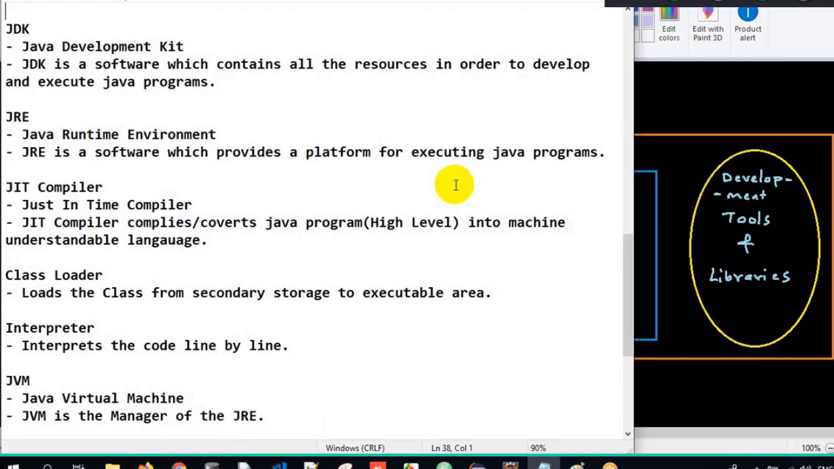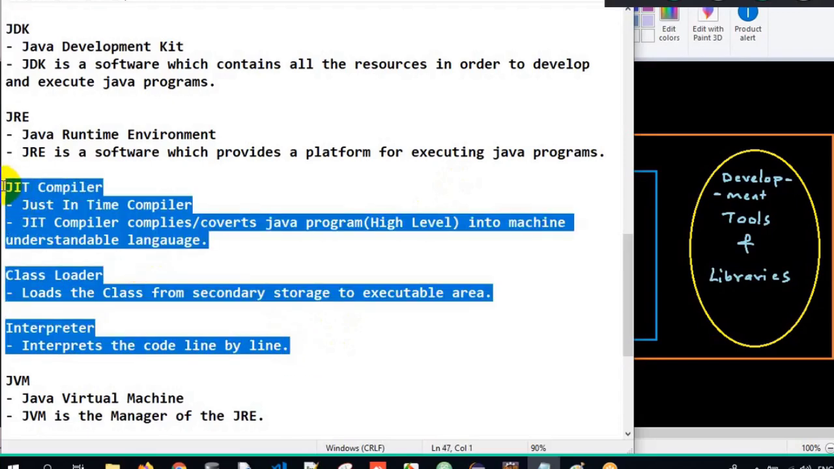Line by line execution should happen. Okay, and who will manage everyone then? So these are the employees: JIT compiler, class loader, interpreter. Who will manage them? JVM. So JVM is the manager of the JRE. He's going to manage the proceedings: what should happen, what should not happen. He will take care. This is what we are supposed to understand here.